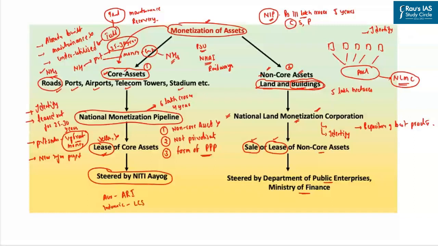With respect to monetization of non-core assets, one of the most important case studies is that of Canada. In Canada, the government had set up a separate agency to undertake monetization of the non-core assets, and this particular agency is considered to be extremely successful since it has been able to generate a huge amount of profits, and every year it pays a huge amount of dividend to the Canadian government. So these are some of the important things which you must understand as far as monetization of assets is concerned.